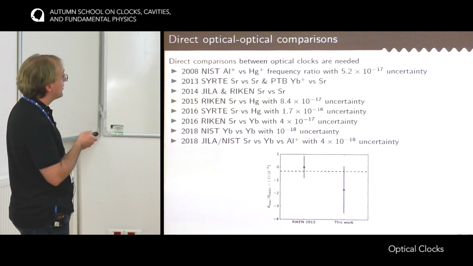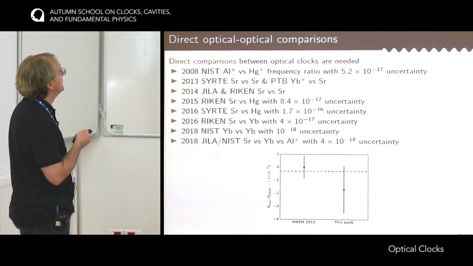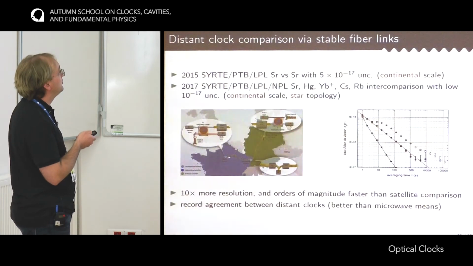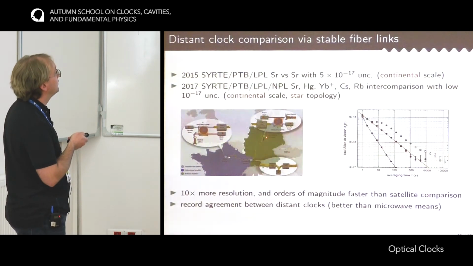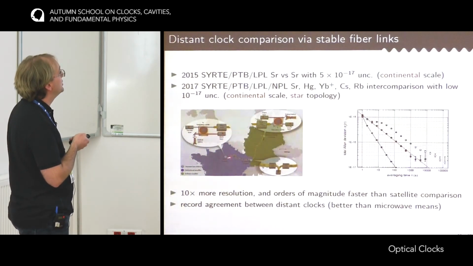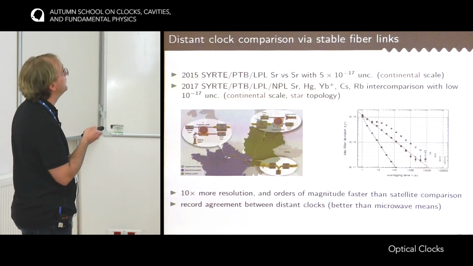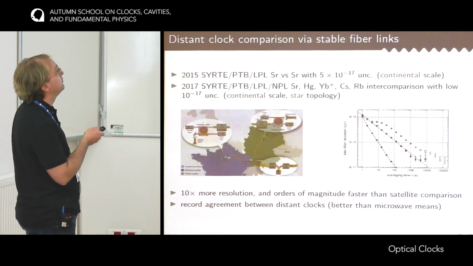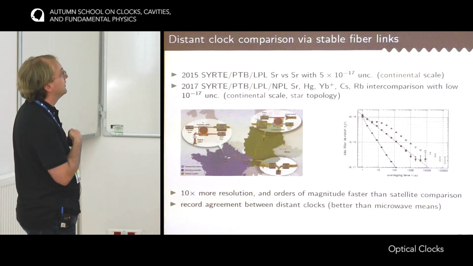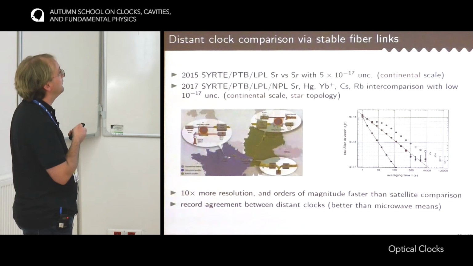But comparing clocks that are built in the same place is limited. It's better if we are able to compare clocks that are built in different places. This is an effort that we have conducted in Europe to connect the metrology labs. Here in this picture, SYRTE to PTB, but now we are also connected to NPL and soon to INRIM, and we hope to extend this network. With this network, we were able to make the first comparison between two remote strontium clocks with an uncertainty that was better than what was permitted by the cesium before.